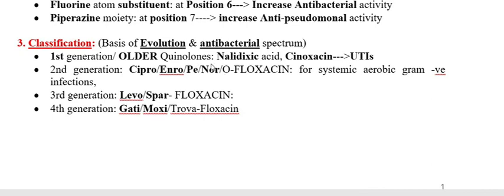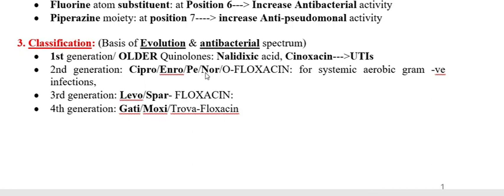Here I am going to mention one more thing: norfloxacin is mainly or only used for oral therapy, because only a very meager amount of norfloxacin gets absorbed. Even if it gets absorbed, the free component in the plasma is very small. So if the concentration of norfloxacin in the serum or blood is very low, how is it going to produce a systemic effect?